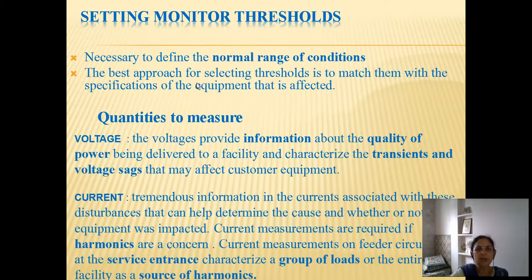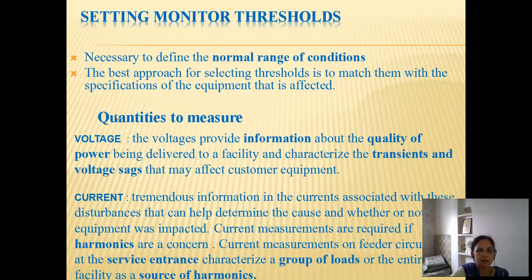The best approach for selecting thresholds is to match them with the specifications of the equipment that is affected, because if you remember, earlier we discussed that a power quality problem is a problem only if the equipment is sensitive to it. That means it shows any malfunctioning or tripping or deviation in its operational performance, then we say it is a problem. So for identifying the problem with the equipment, we must know the normal operating specifications of the equipment, and anything beyond that will cause problems to the equipment. So we can set the thresholds accordingly.